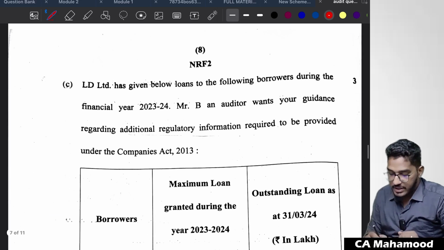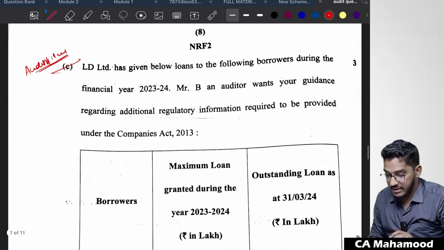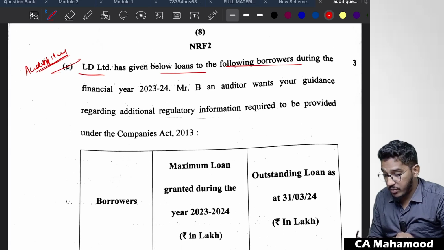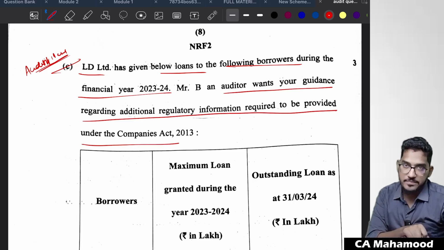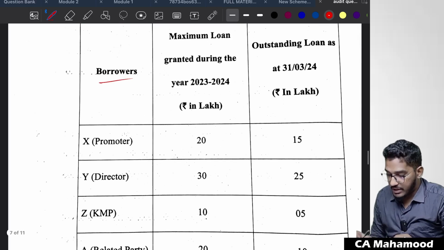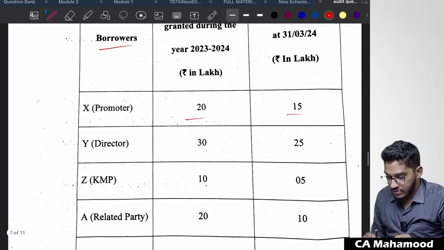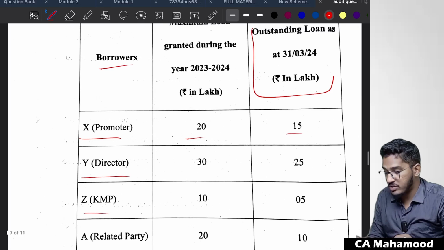Next one. So here comes the next question from audit of items of the financial statements linked with the auditors reporting requirements regarding loans and advances. So let us see what they are telling. LD Limited has given below loans to the following borrowers during the financial year 23-24. Mr. B, an auditor, wants your guidance regarding regulatory information required to be provided under the Companies Act. See here, there are two ways of perceiving this question. They have given what kind of disclosure the company has given regarding loans. So they have given borrower wise, related party wise loan, they have given outstanding balance, whatever it is that they have given.